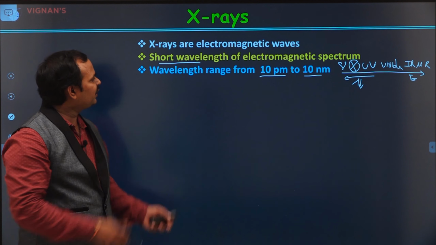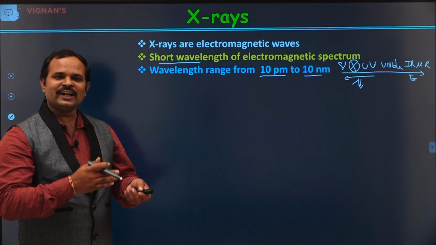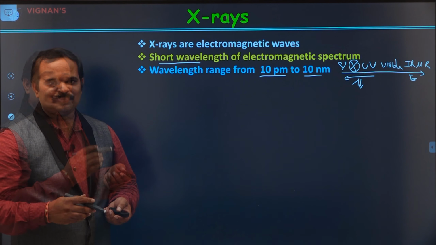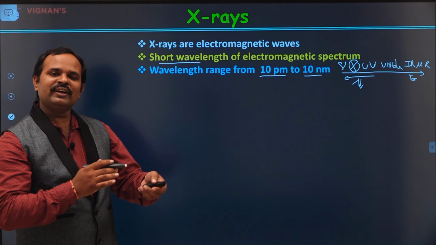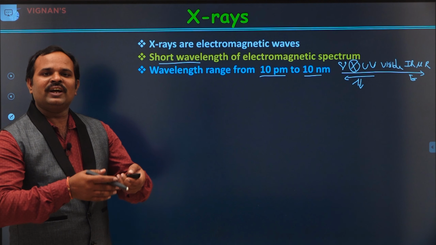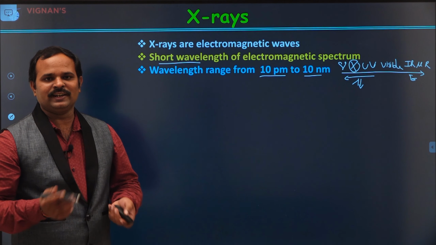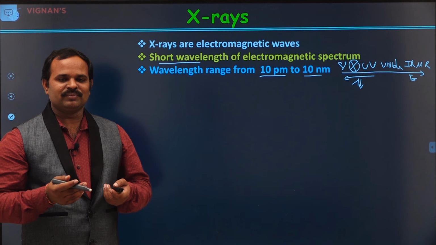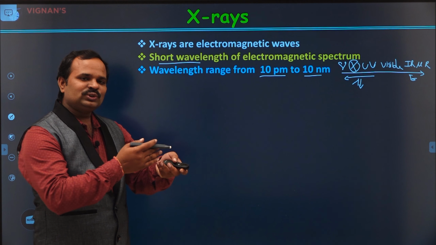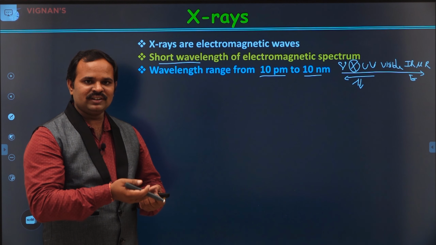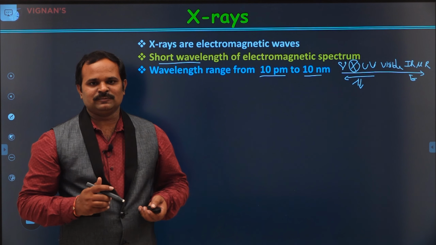Now, we know that X-rays are electromagnetic waves. Like every other electromagnetic wave, X-rays also show interference and diffraction phenomena. Let's see something about the interference of electromagnetic waves. If two waves are to interfere, those two waves should have the same frequency and the same wavelength, and should move in the same direction.